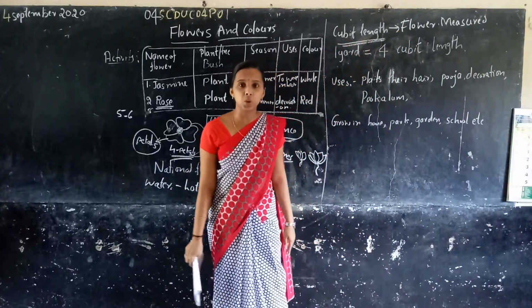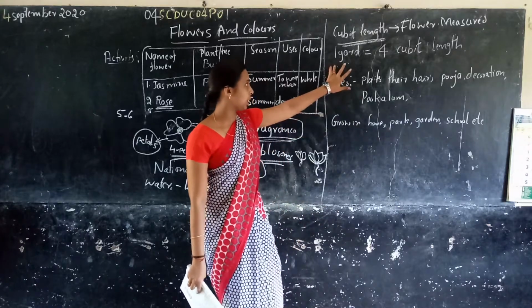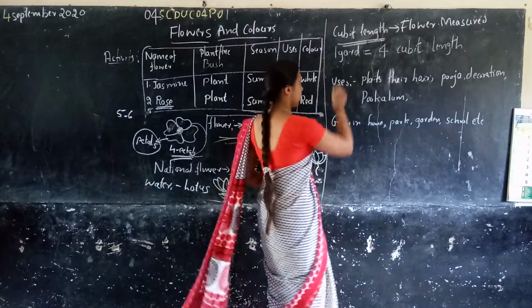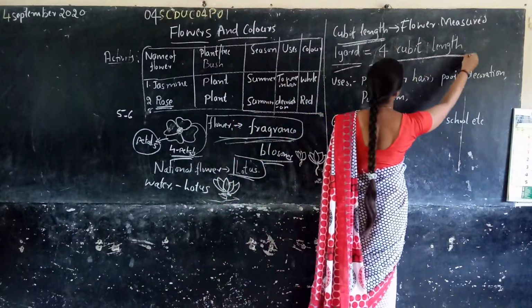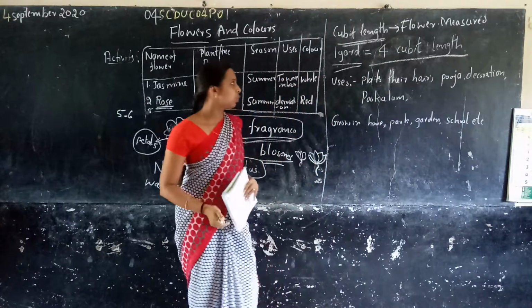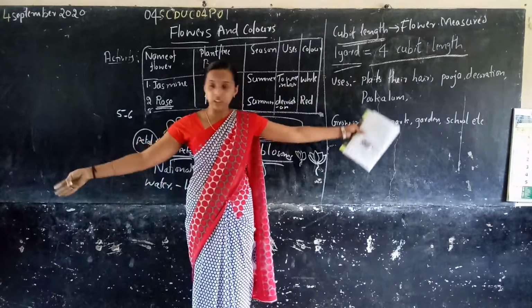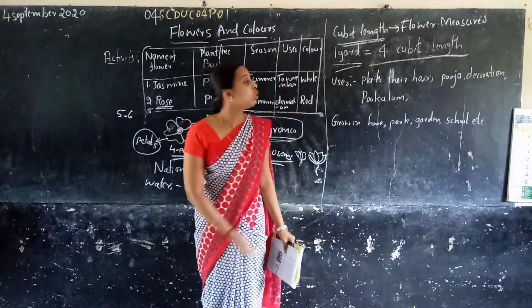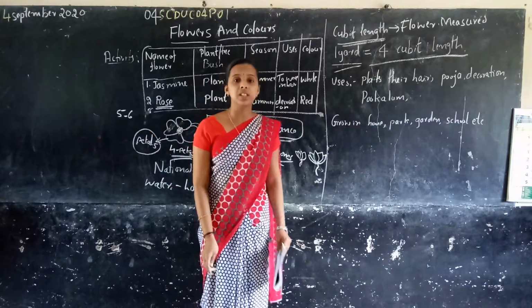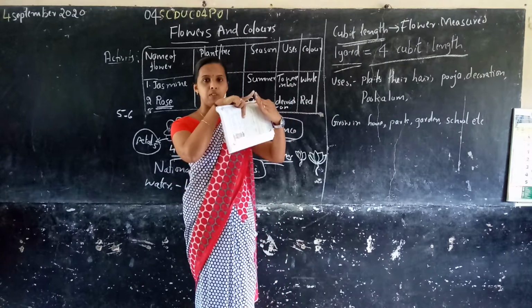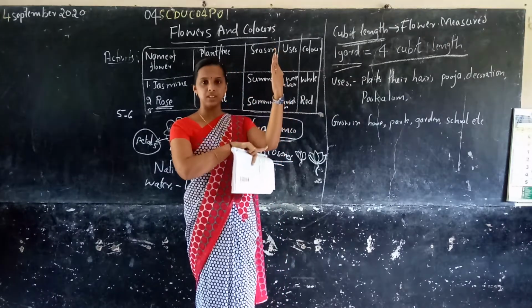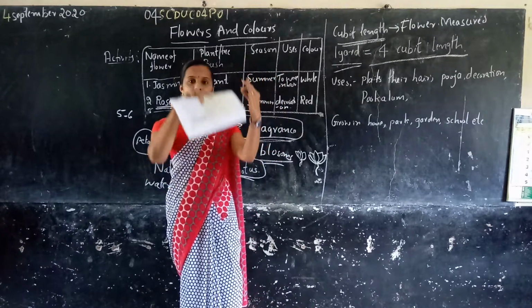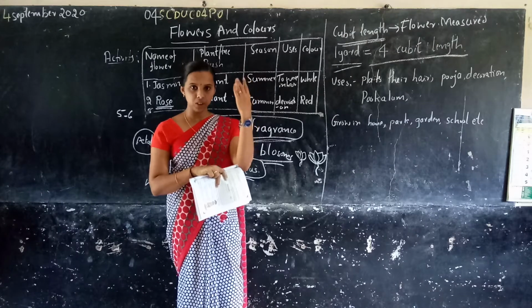What is meant by cubit length? One yard is equal to 4 cubit lengths. That means 1 yard is equal to 4 cubit lengths. What is 1 yard? This is the full arm, 1, 2 hands. This is 1 yard. One yard is equal to 4 cubit lengths. Then what is the length of a cubit? From the tip of the finger to here. This is 1 cubit length.